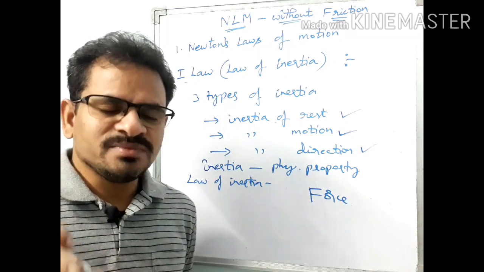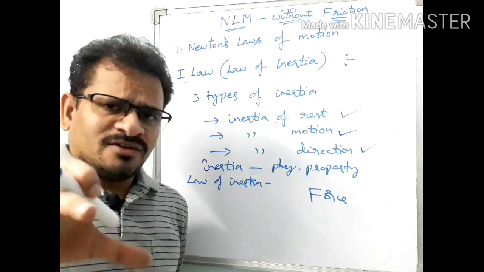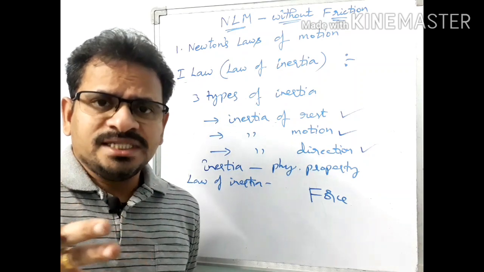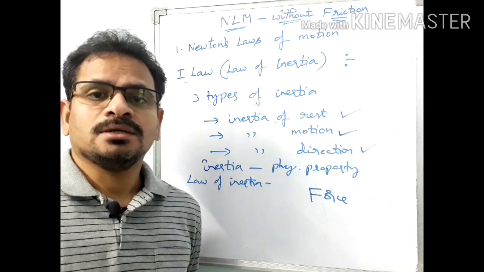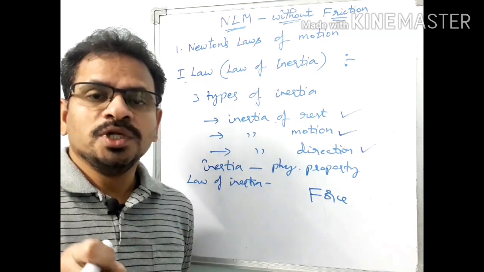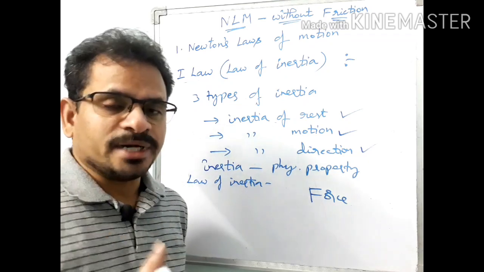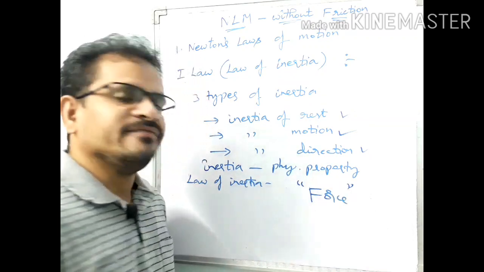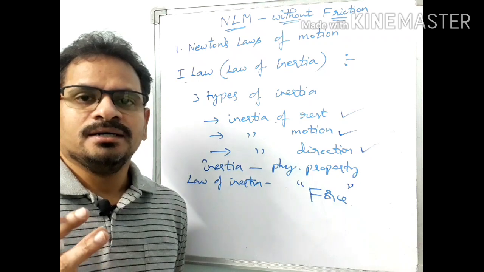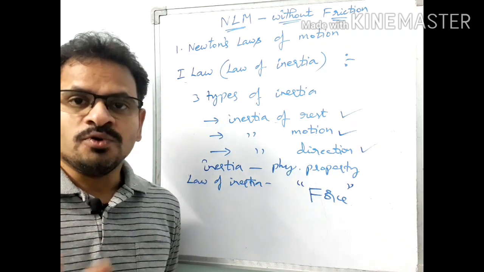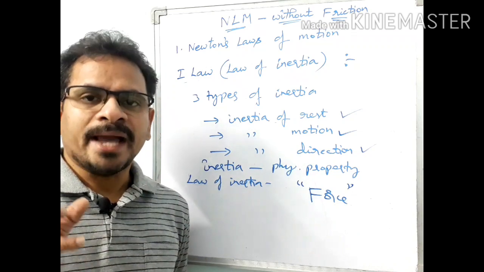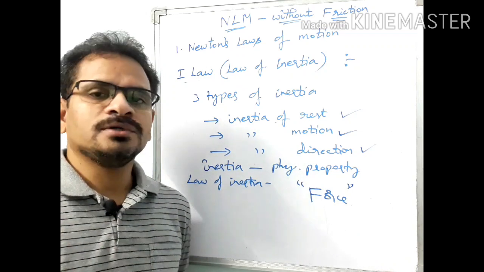Newton's first law simply says that a physical quantity is required to set a body which is in the state of rest into motion, or to change the uniform motion of a body along a straight line. So Newton's first law gives the idea of a new physical quantity, that is force. It is not giving us any idea regarding the magnitude or the direction of force.